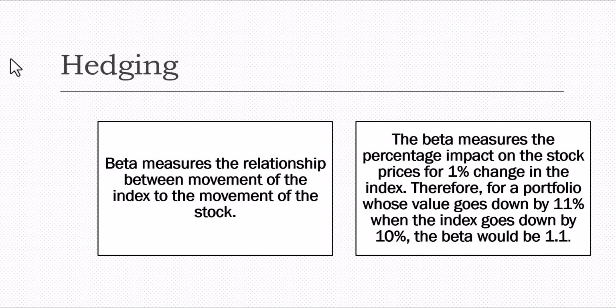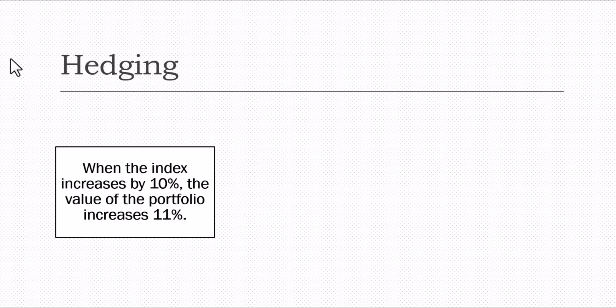So I'll just repeat. The beta measures the percentage impact on the stock price for a 1% change in the index. Therefore, for a portfolio whose value goes down by 11% when the index goes down by 10%, the beta is 1.1. That means your portfolio is riskier than the index itself. Okay, fine. When the index increases by 10%, the value of the portfolio also increases by 11% if the beta happens to be 1.1. So this is a general rule.